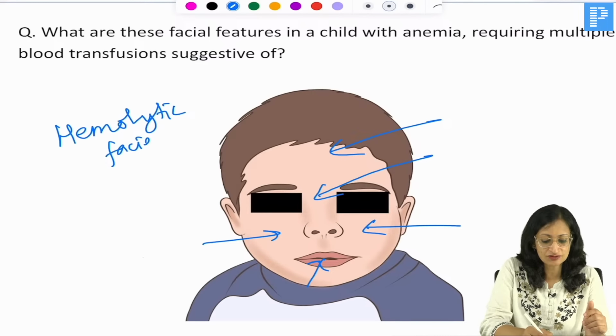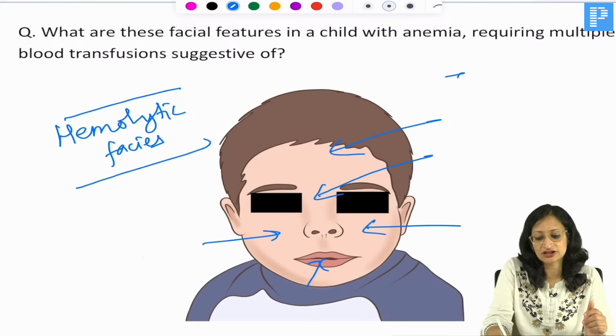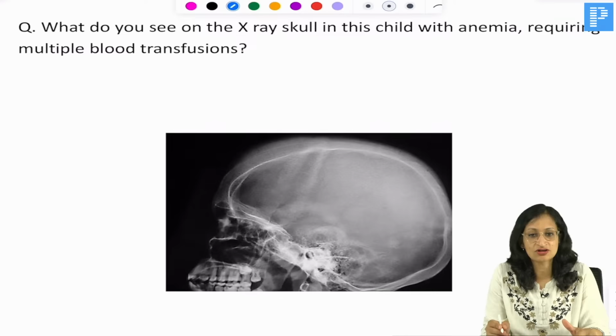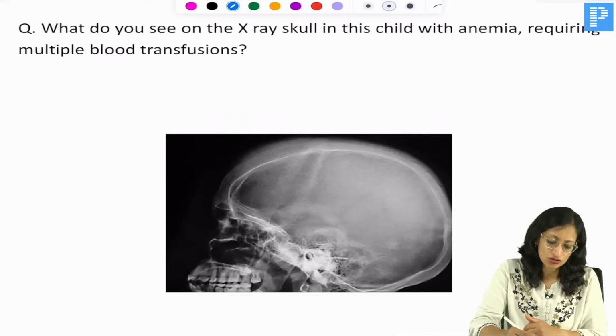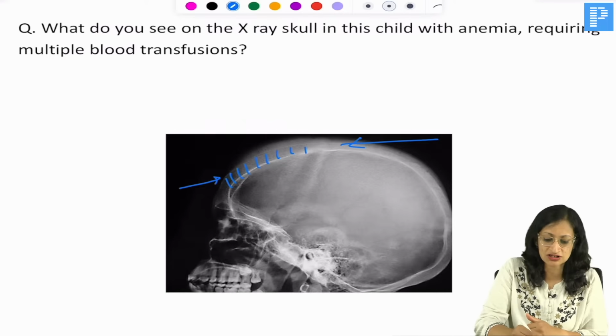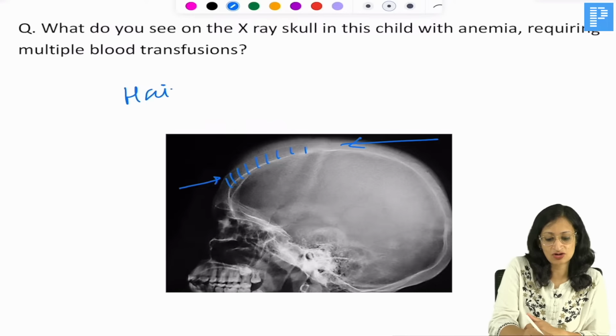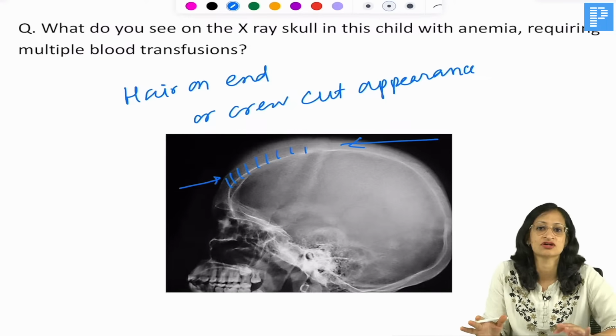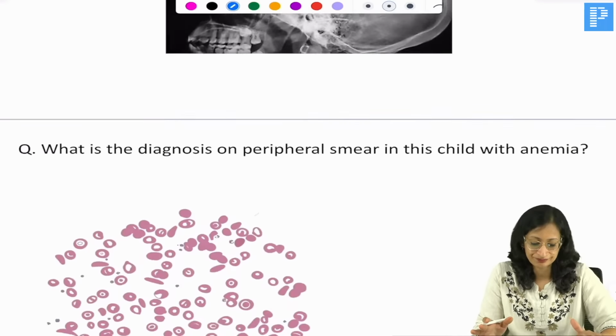It is hemolytic facies seen in chronic hemolytic disorders like thalassemia. And what do you get on X-ray in these individuals? You can see this hair on end or the crew cut appearance, increased thickness of the skull bone. Again seen in chronic hemolytic disorders like thalassemia.